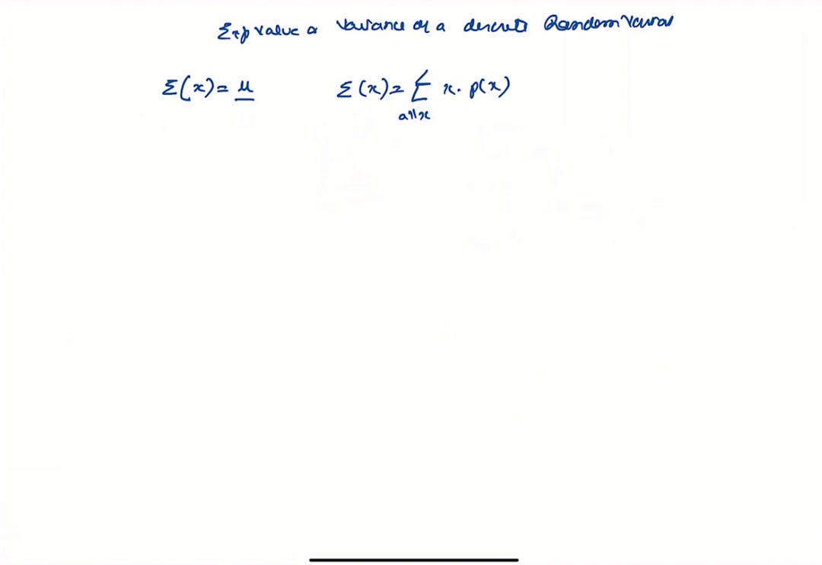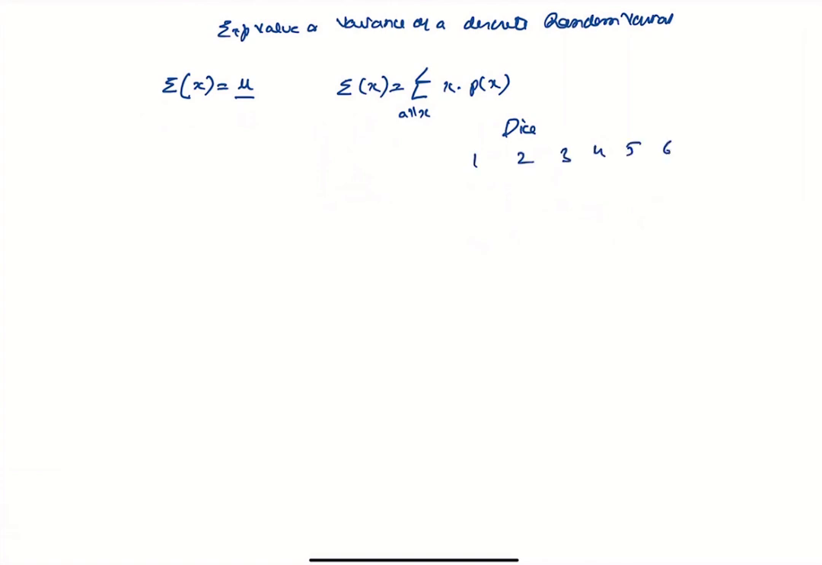So we had looked at it for a dice roll, you can get 1, 2, 3, 4, 5, 6, each with a probability of 1 by 6. So the expected value of x is going to be 1 by 6 times 1 plus 2 plus 3 plus 4 plus 5 plus 6. That comes to be around 3.5. So that is the expected value of x.